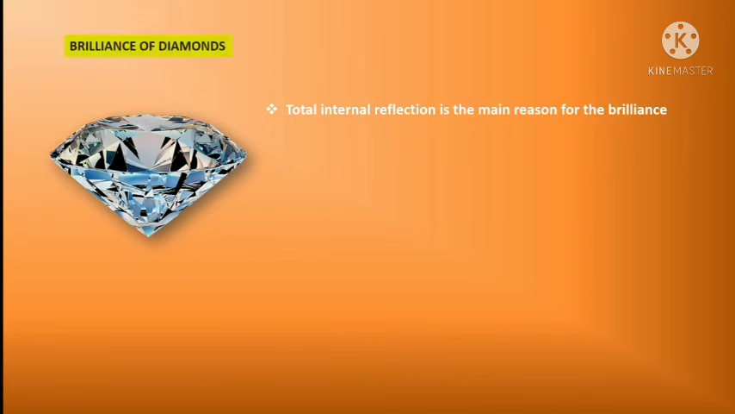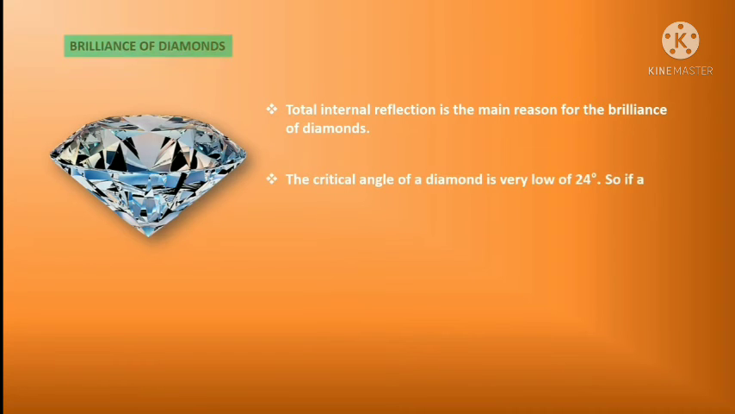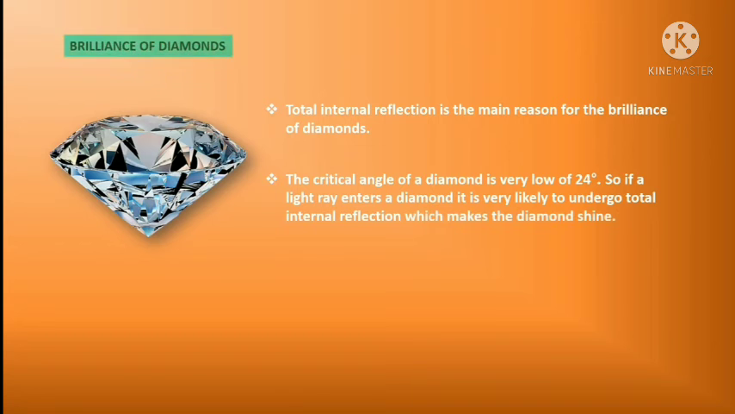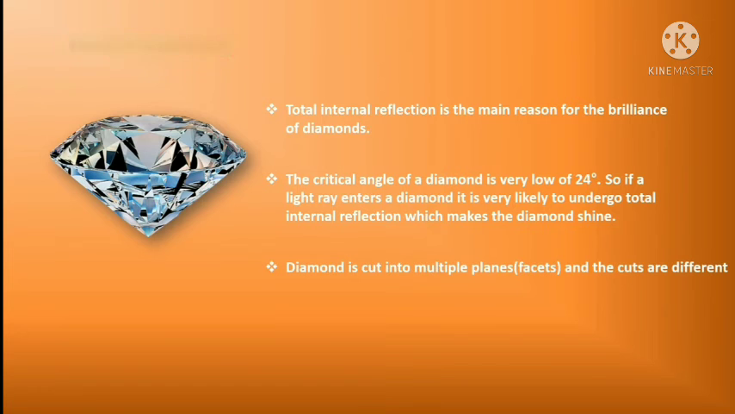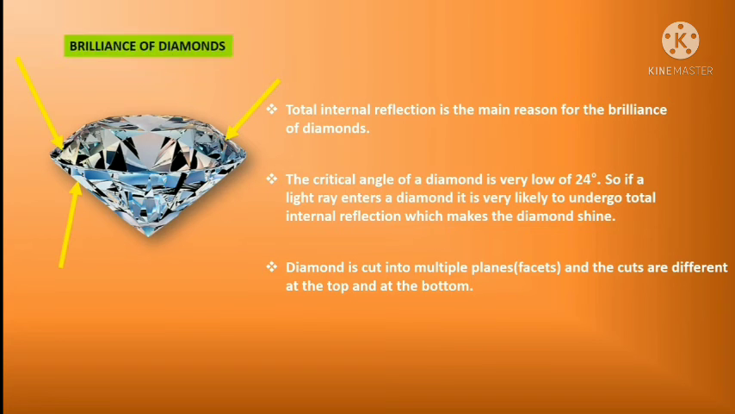Second application, brilliance of diamond or sparkling of diamond. Total internal reflection is the main reason for the sparkling of diamonds. The critical angle of incidence of diamond is very low, 24 degrees. So, if a light ray enters a diamond, it is very likely to undergo total internal reflection, which makes the diamond shine. Diamond is cut into many facets and the cuts are different at the top and at the bottom.